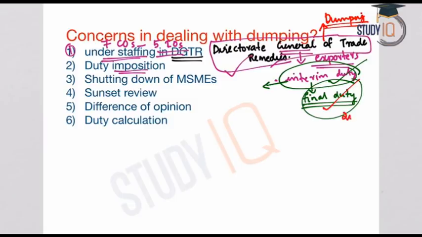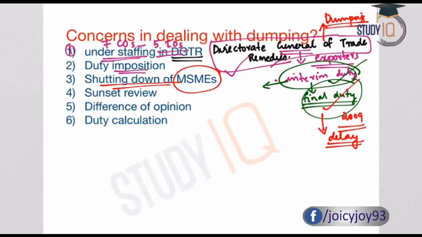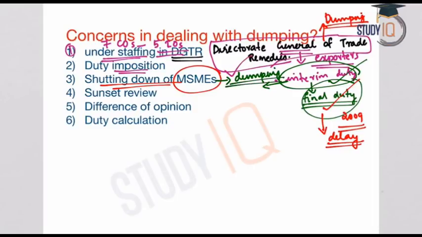But since 2009, we see that the imposition of interim duties as well as final duties has been delayed. And this delay has resulted in the shutting down of many MSMEs. MSMEs are micro, small and medium enterprises. They are largely harmed due to dumping. They are not competent enough to catch up with the major players.